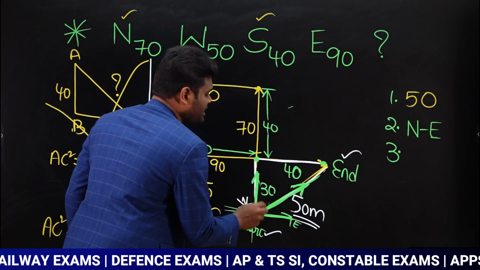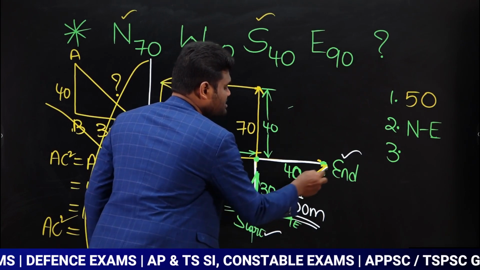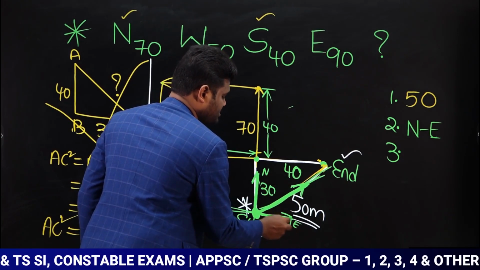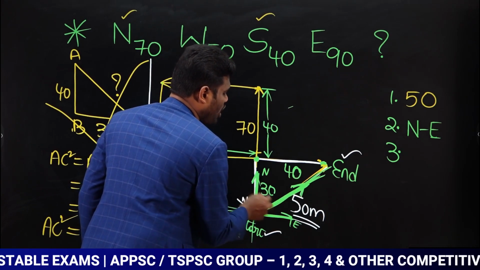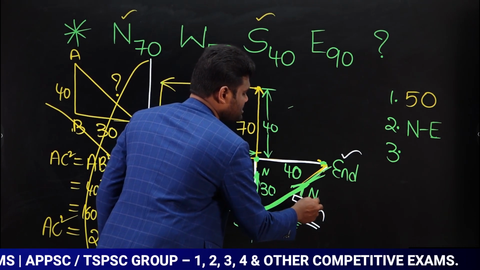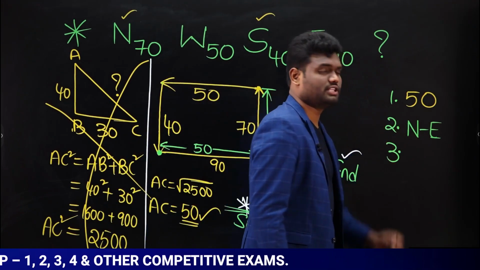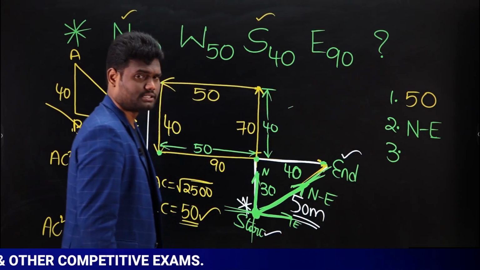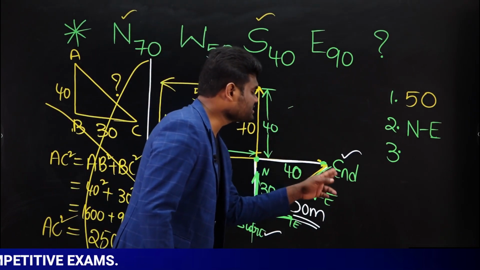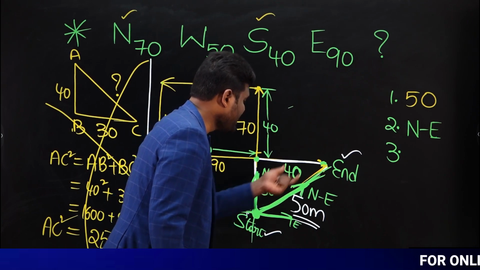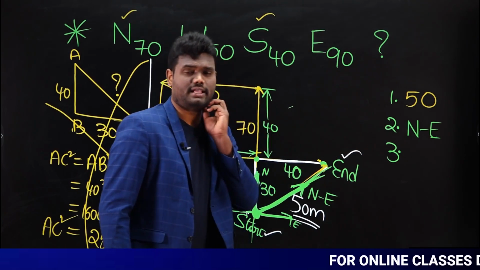Now our direction is in this way. This direction is between north and east. As this direction is between north and east, we can say this is nothing but northeast. Yes or no? So the answer for this question is northeast direction, which means from the starting point, he is in the northeast direction.